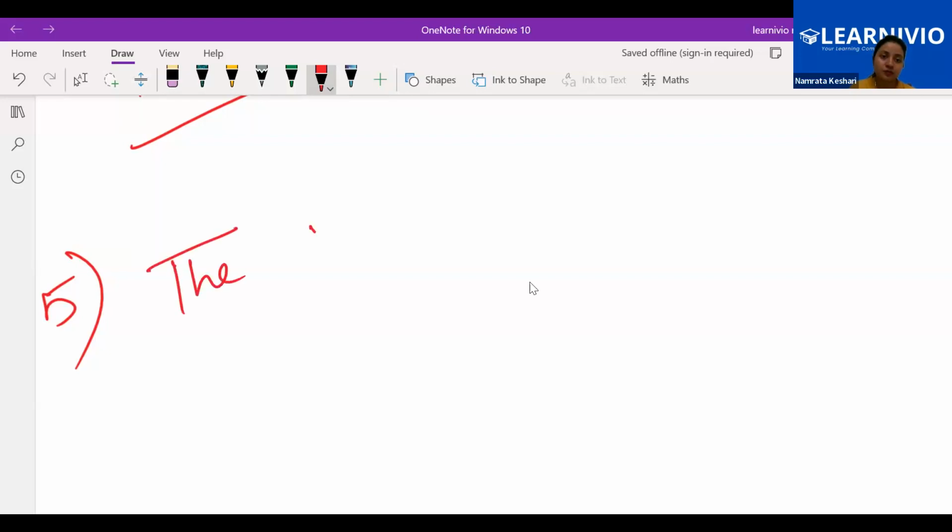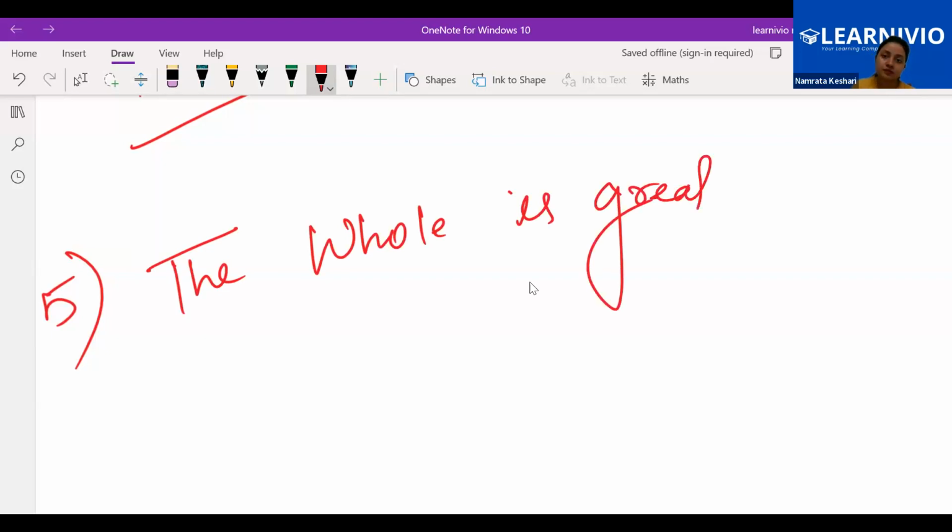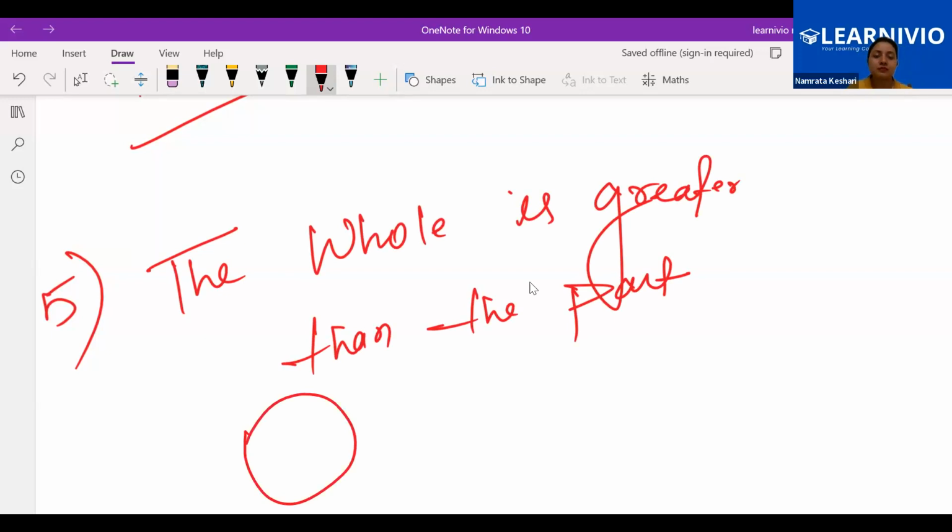The whole is greater than the part. If I am having a whole pizza and you are having a part of the pizza, obviously I am having greater, like more pizza than you. Yes or no? Yes, ma'am. Does it require explanation that the whole is greater than the part?